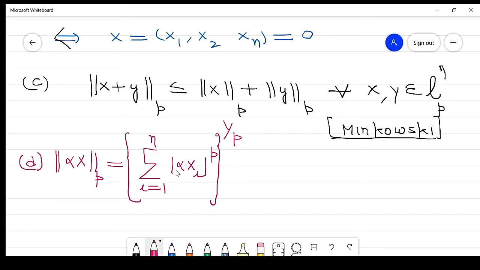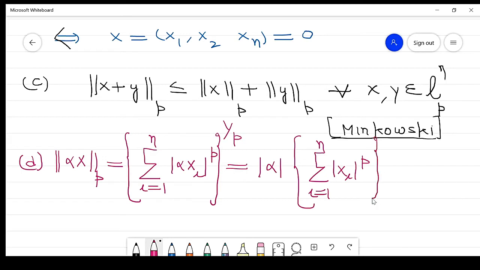So this is the absolute value of alpha raised to power p, then raised to power 1 by p. So what we get is the absolute value of alpha times the summation, i running from 1 to n, of |xi| raised to power p, and this term is again raised to power 1 by p. So what is this? This is the absolute value of alpha times the norm of x, p. Clear? So it satisfies the fourth property.